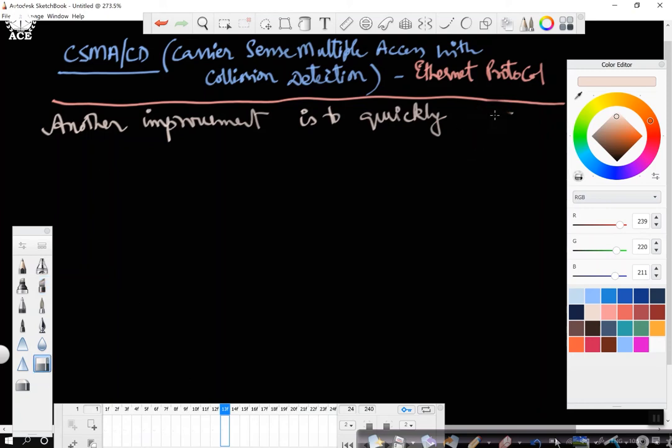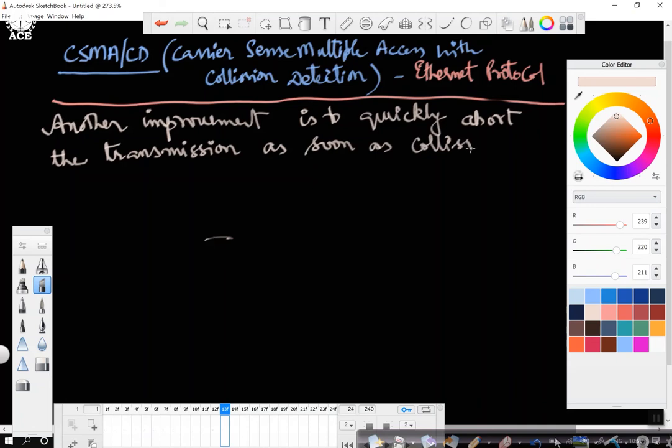Let me write it again. Another improvement is to quickly abort the transmission as soon as a collision is detected by the host.